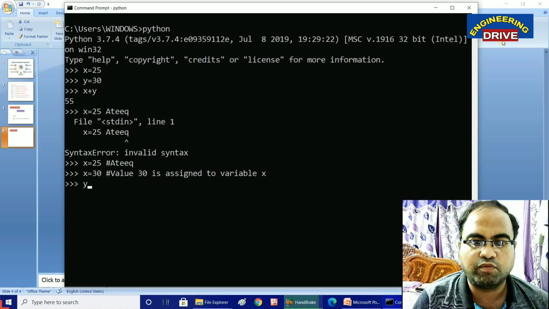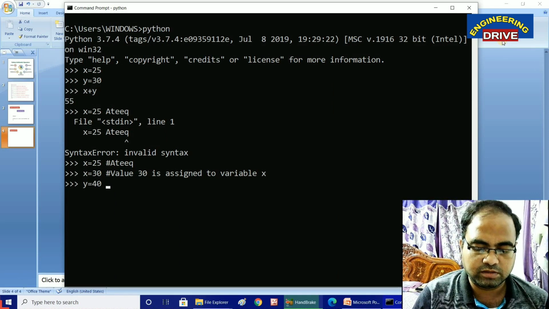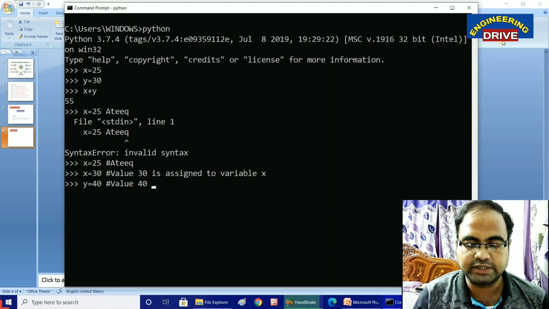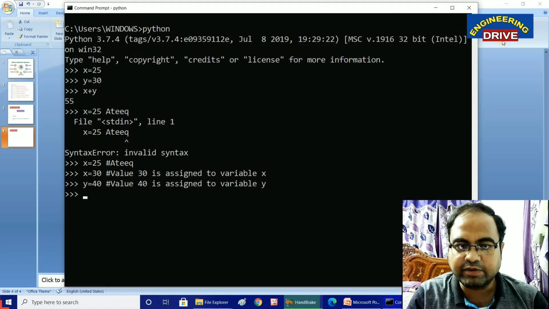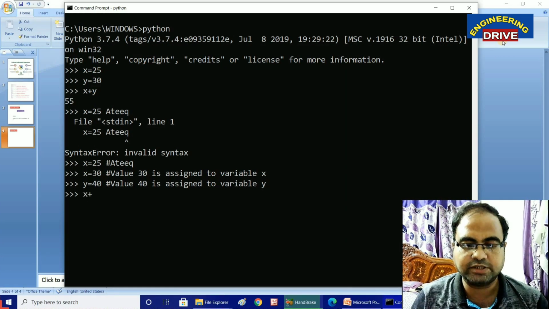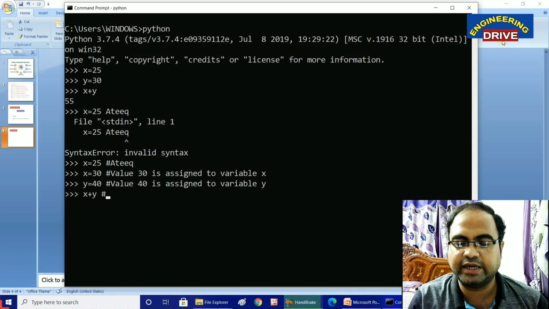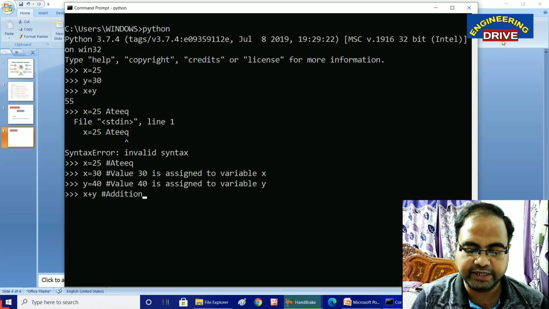Next, y is equal to, let us take 40. Hash, I am going to give an explanation now: value 40 is assigned to variable y. Press enter. Next, I want to add these two numbers, x plus y. Here again I can use the hash symbol and specify what I am doing here, that is, addition of x and y.